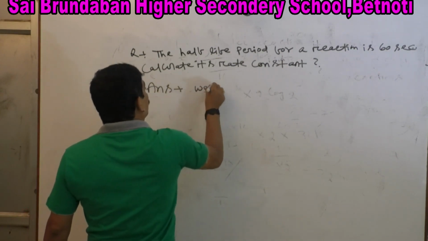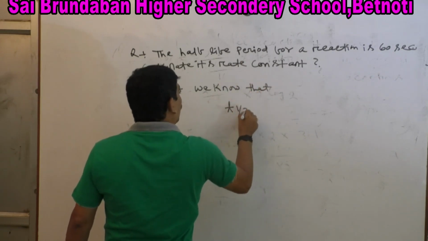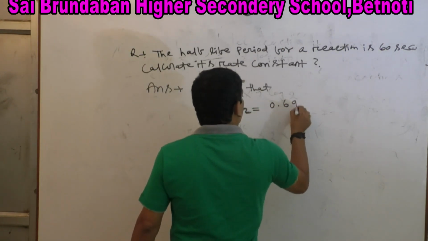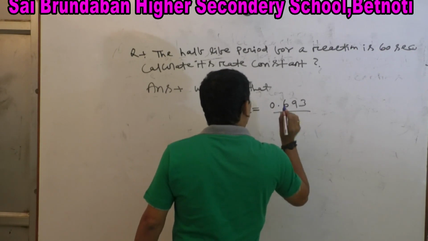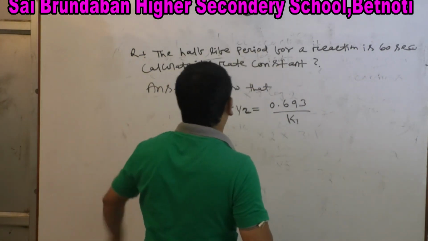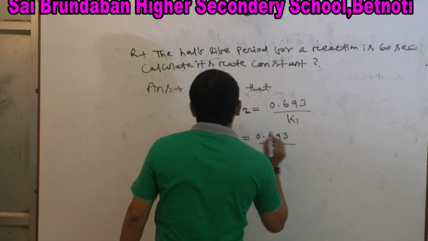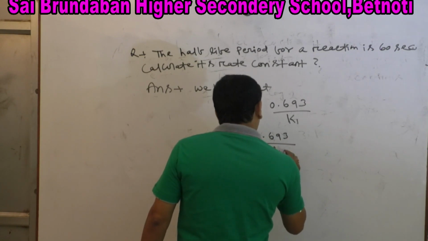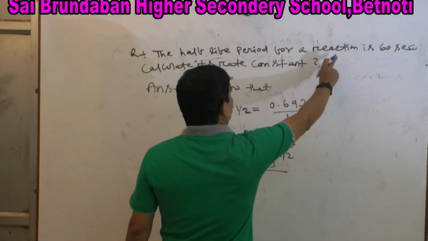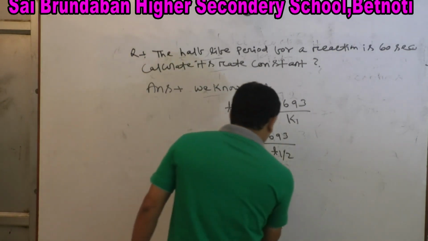We know that T half equal to 0.693 by K1. Half-life period is given as 60 seconds. We have to calculate rate constant, so K1 equal to 0.693 by T half, which is 0.693 by 60 seconds.